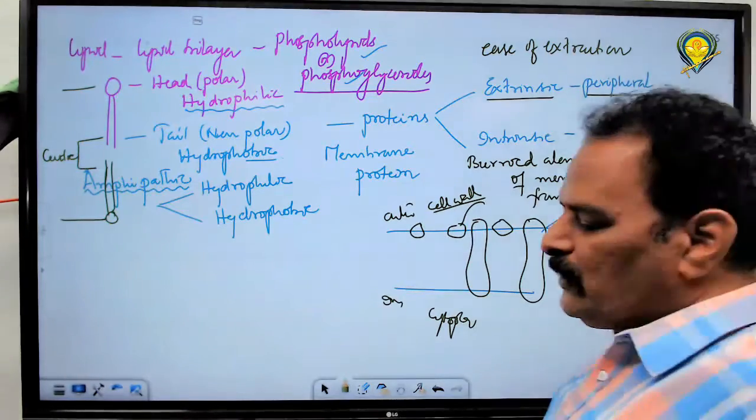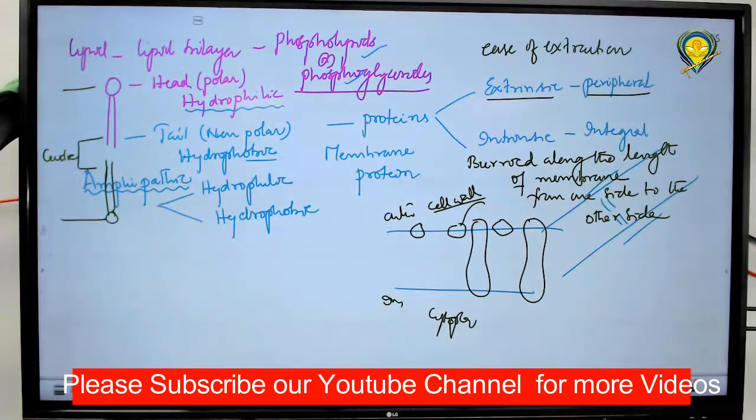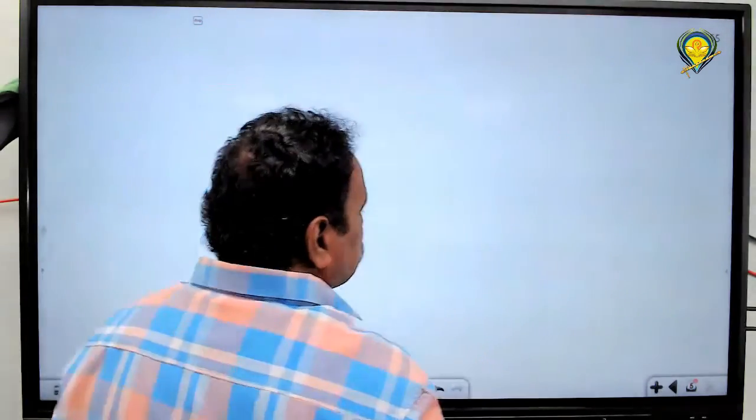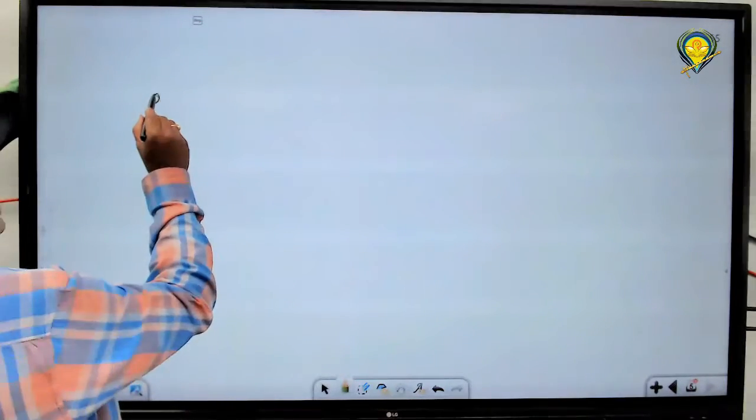Now, when you see the plasma membrane, many concepts have been proposed. The composition is okay. And the plasma membrane is composed mainly of what? Proteins and lipids. Lipid has two natures, both hydrophilic and hydrophobic, an amphipathic nature. Next, the proteins are basically of two types, extrinsic or intrinsic. These are collectively called membrane proteins, transmembrane proteins or membrane proteins. Okay, that's it. Next, when you see the structure of the plasma membrane, it is a lipid bilayer, I told you.